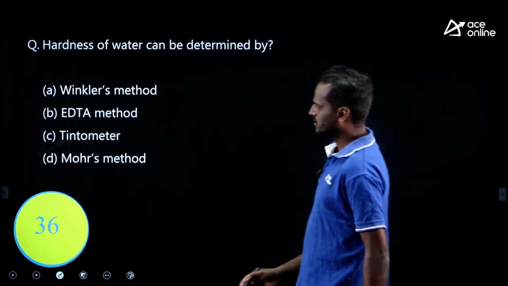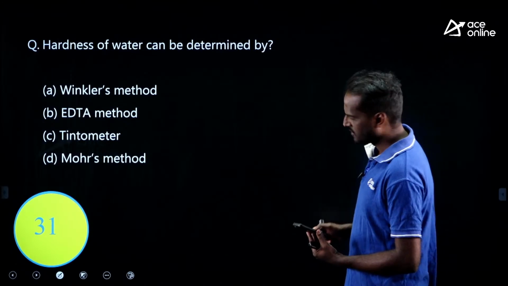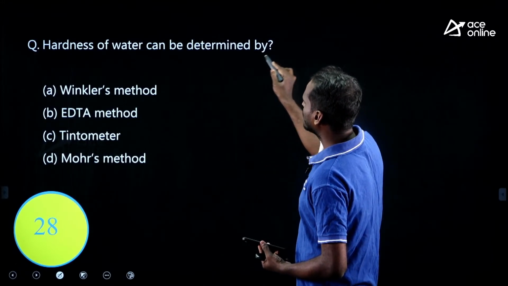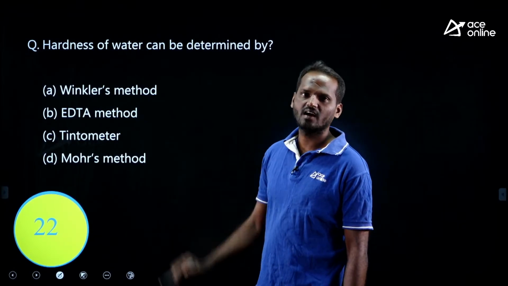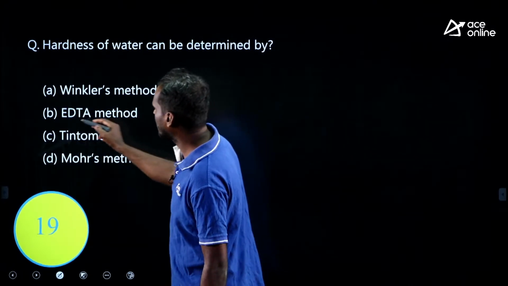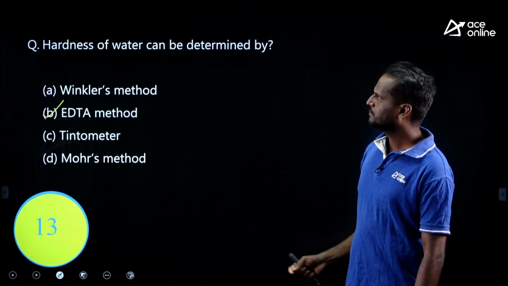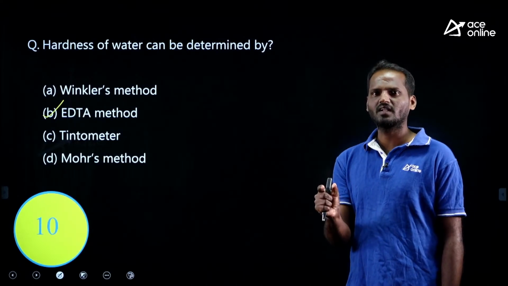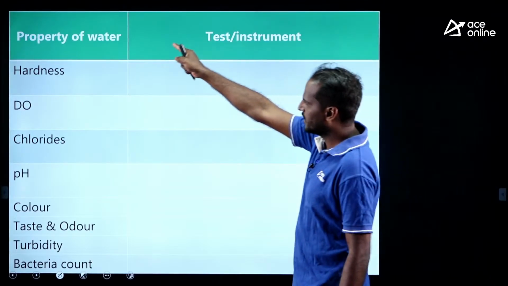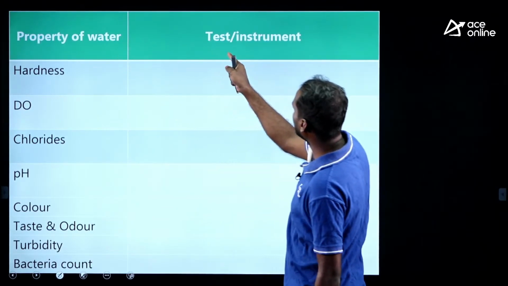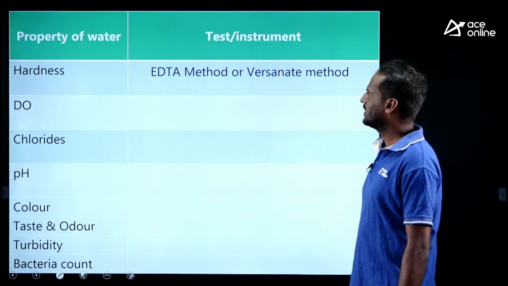Now, look at this question, try to solve it in 36 seconds, my dear. Hardness of water can be determined by which method? EDTA or Versenate method. Let me give you the water quality parameters and the corresponding methods of evaluation. This is the properties of water. Here I have mentioned the test or an instrument to measure that particular water quality parameter. Hardness is by EDTA or Versenate method.